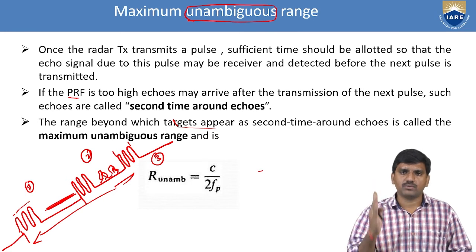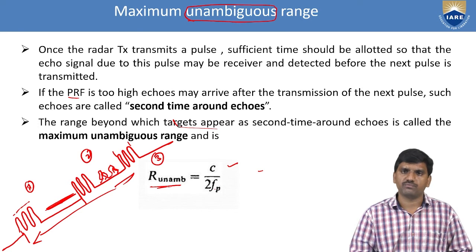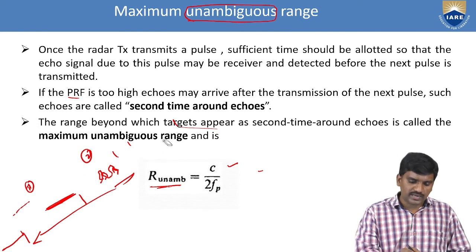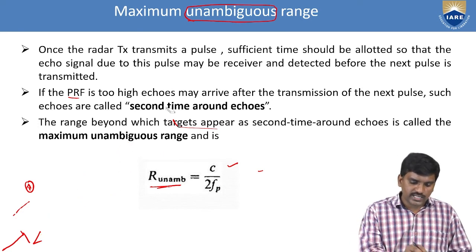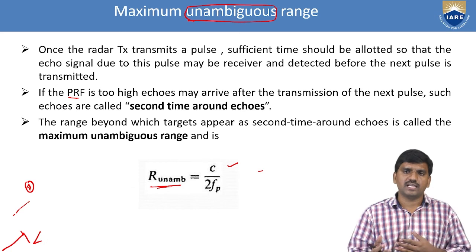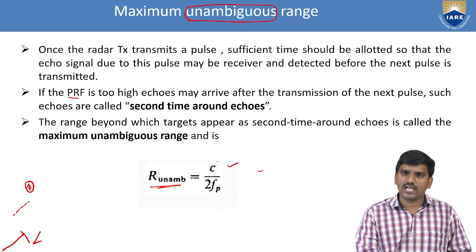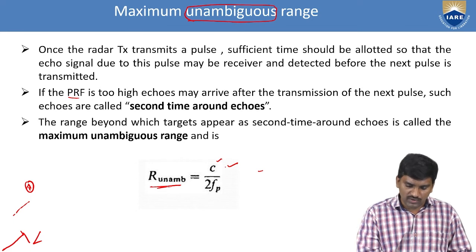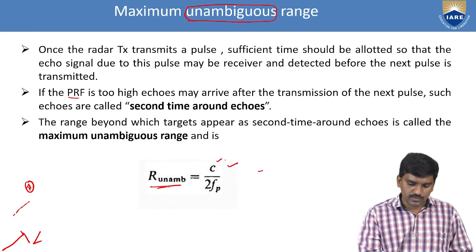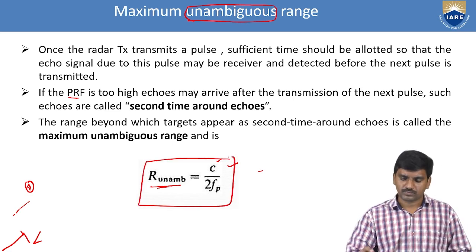Mathematically, R unambiguous is equal to C, the velocity of light, divided by 2 times the pulse repetition frequency: R unambiguous is equal to C by 2FP.